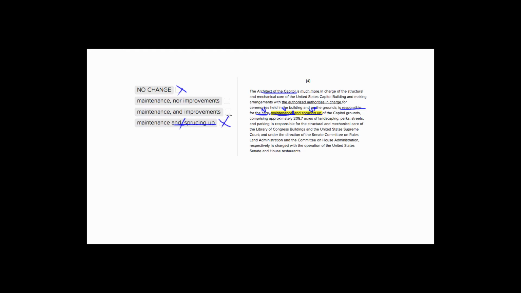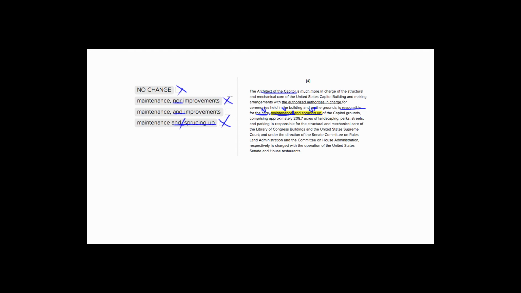Here, the only difference is we're choosing between nor and and. Nor is negative, and is continuing with this list. So nor would sound very weird, because he's responsible for the care, maintenance, nor sprucing up. Well, we're trying to list all these different things that the architect of the Capitol is responsible for. So we don't want to say he's responsible for these things, nor improvements. It just doesn't make any sense. So that's not going to be good.